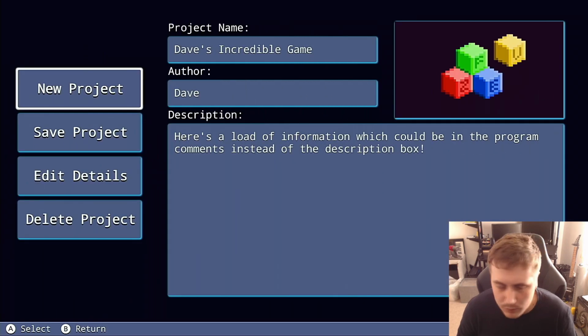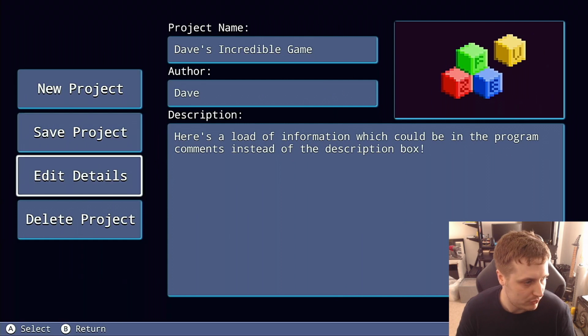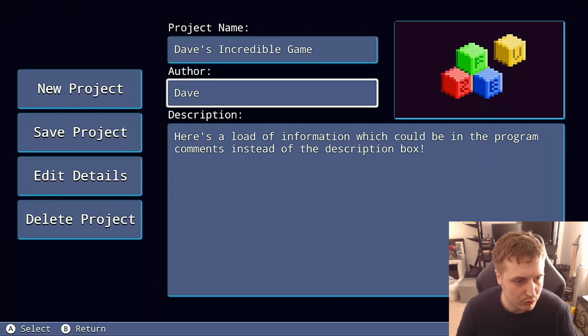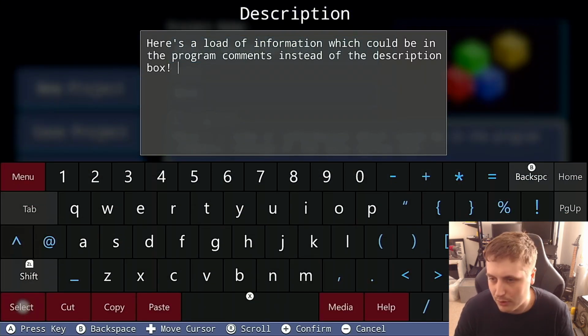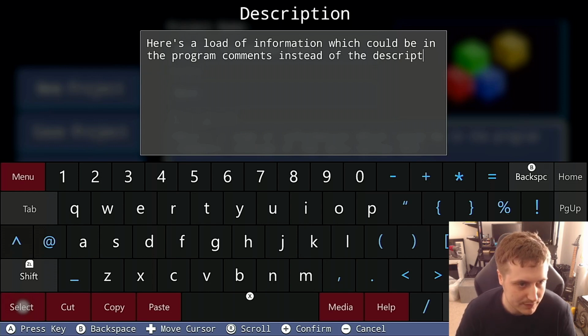Once we're in here, we can edit all the details about our project after the fact. So if we go over to Edit Details, we can go through, select the box using the arrow keys, and enter the description box. And look, here's a load of information which could be in the program comments instead of the description box. Let's get rid of all of it.